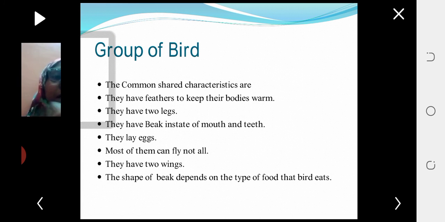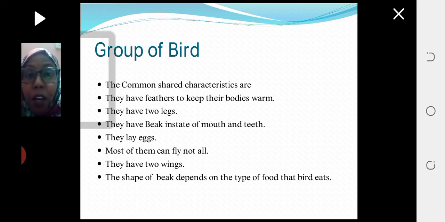So we finished the group of mammals, and we said mammals have features that are shared between them, and they can live on the land, in water, and one type of mammal that can fly is the bat. Okay, now we will talk about group number two, the group of birds.